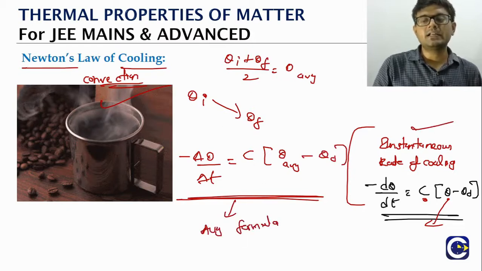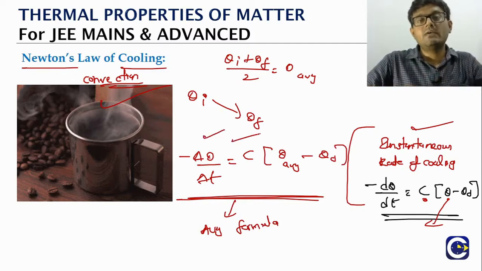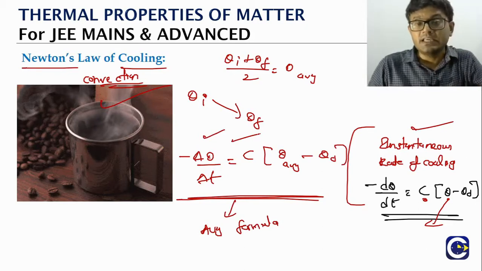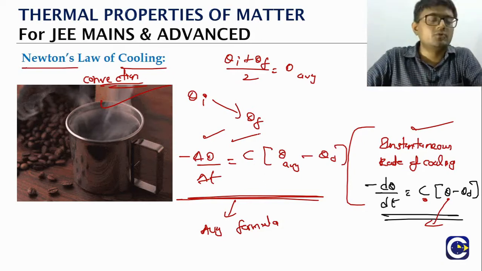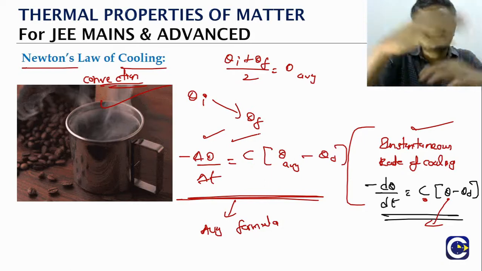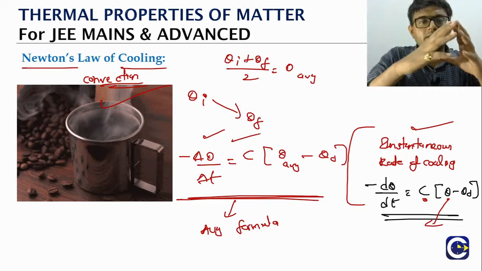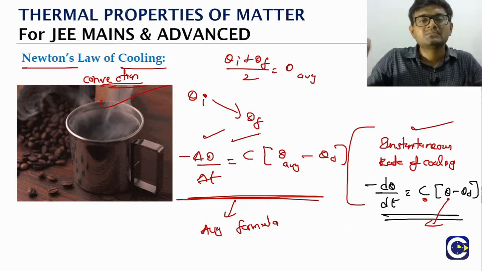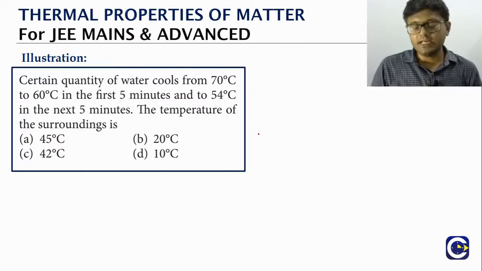So this is the instantaneous rate of cooling, and this is the average rate of cooling formula. Most of the time in JEE Mains level we may get questions based on the average cooling formula. Sometimes in advanced level, we may even get questions relating to the instantaneous rate of cooling formula. So that's it, this is about Newton's law of cooling. Here we are not getting into the exact methods of heat transfer involved. We are just looking at the rate of cooling and trying to come up with the relation between the rate of cooling, the temperature of the body and the temperature of the surroundings. That's it. Now we'll look at a sample question.